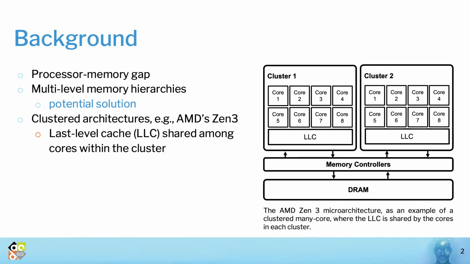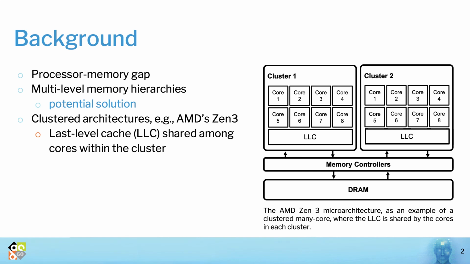Performance maximization on many-core processors has been bottlenecked by the processor-memory gap for decades. One way to solve this problem was the introduction of more advanced multi-level memory hierarchies, which comprise multi-level caches. For example, the modern AMD Zen 3 clustered many-cores have multiple cores in each cluster, and cores within the cluster share the same last-level cache.